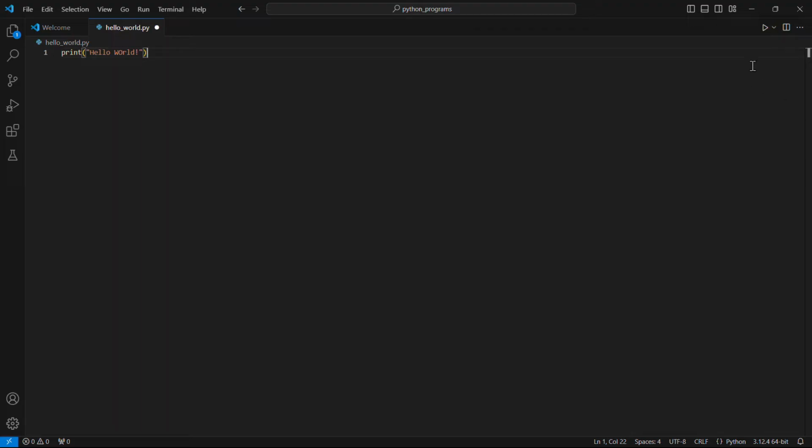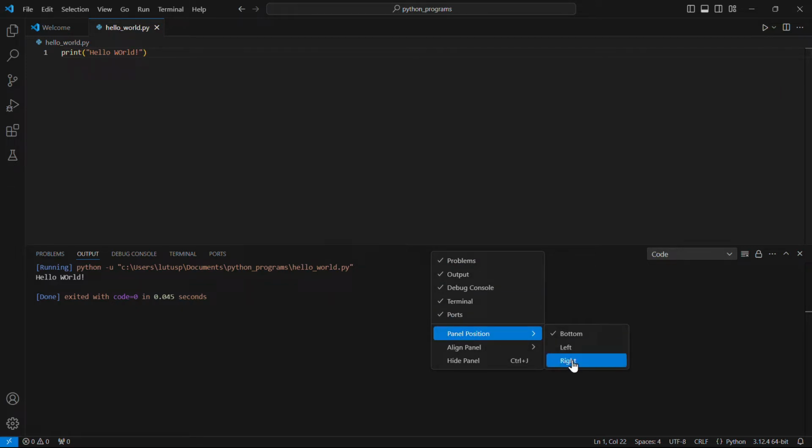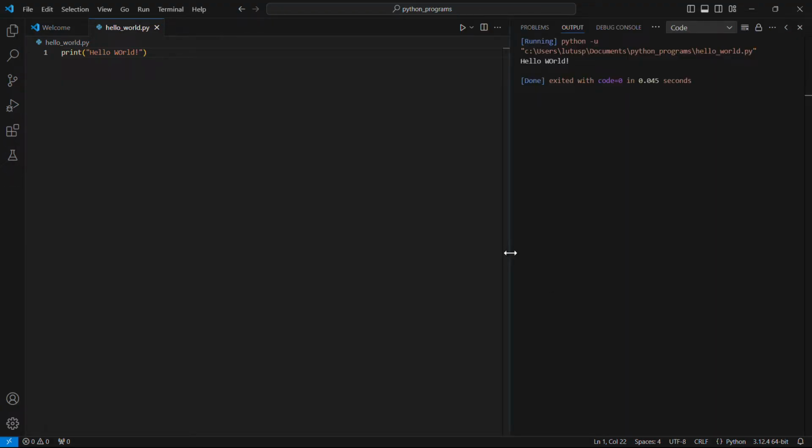Now to run the program, I have some choices. I can press this little arrow over here, or I can use the shortcut, which is Control-Alt-N. I'll just press this one for the moment. Now I'm going to use the shortcut, see whether the shortcut's working. Yes. And the terminal, which shows the output from the program, is at the bottom of the screen. I personally prefer it to be at the right. Use your own judgment, but to make the change, point at the bar at the top of the terminal, right-click, panel position. I'm going to choose right. That seems useful.